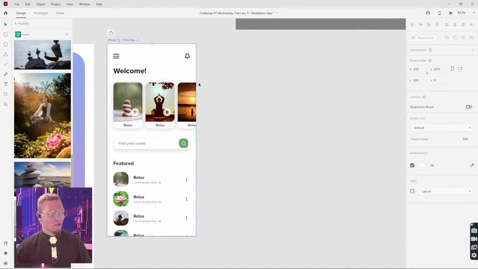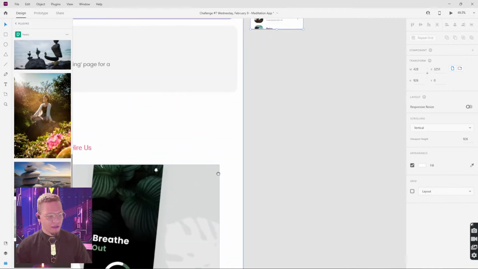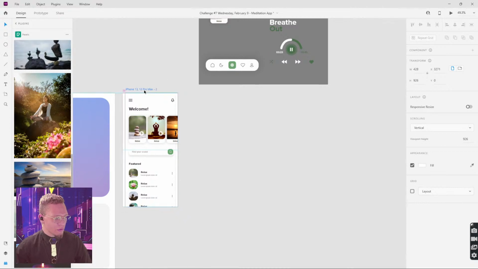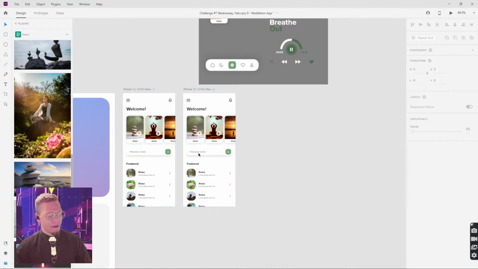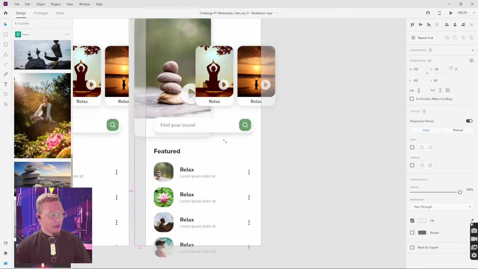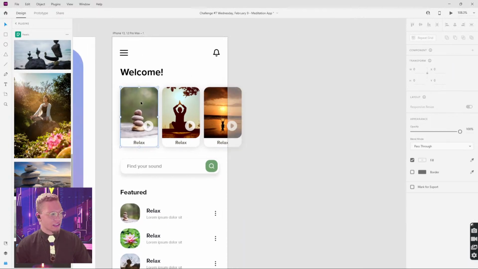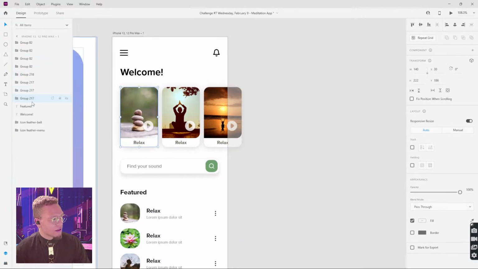All right, so we're gonna work on our next page, which is our play page. And this is gonna be really simple. We're gonna duplicate this, holding Alt and Shift. And we are just going to expand. Oh, let's do that first. So let's cancel this. Let's make sure in our layers panel that our group 217, which we will just call relax, we're gonna pull it to the top of our layers.